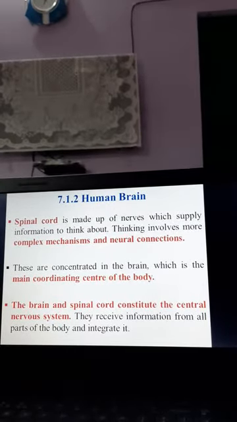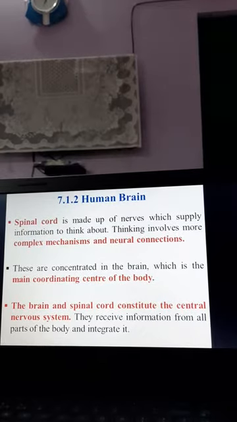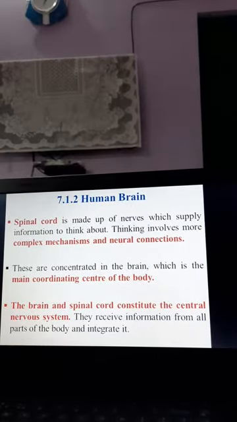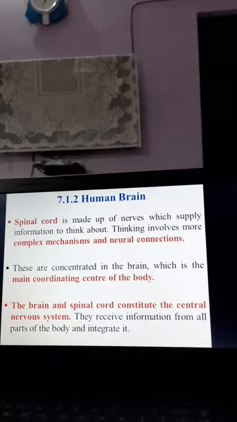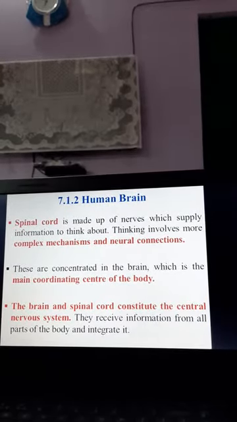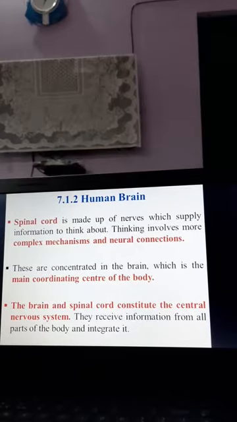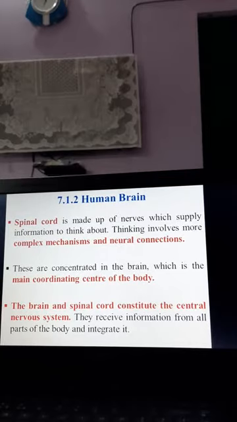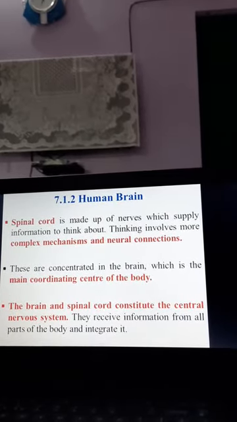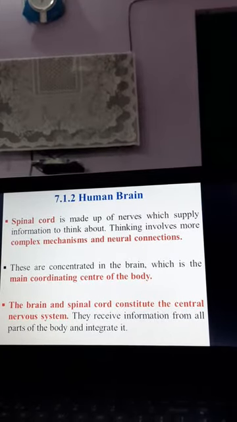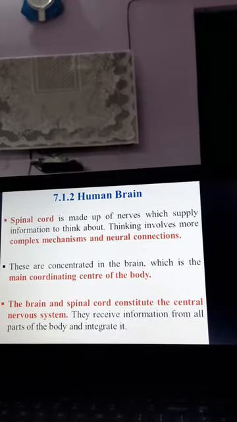So, human brain. The spinal cord, as I have told earlier, and you have seen the function of the spinal cord in the reflex arc, is kind of a first aid thing, or sometimes it has to take decisions on behalf of the brain. It's made up of nerves, or you can see the neuron part, and what it does is supply information, and it constitutes the complex mechanism and neural connections. You have seen this complex mechanism earlier in the form of reflex arc, and these are concentrated in the brain, because it has to communicate with the brain ultimately, and that's why it's the main coordinating center for the body.